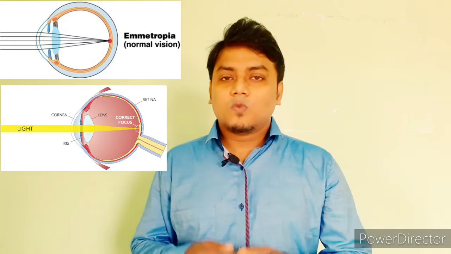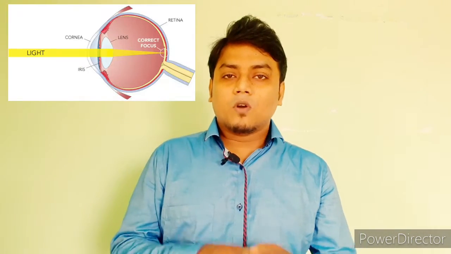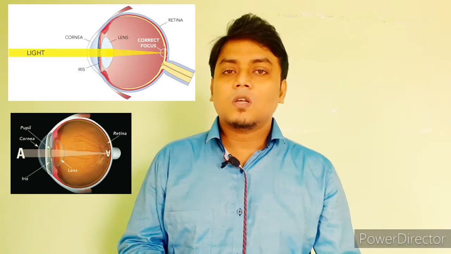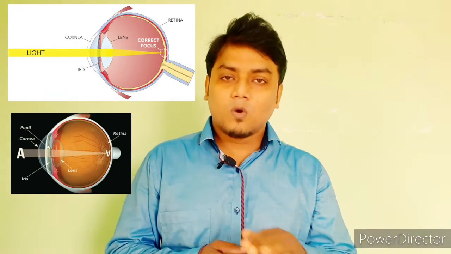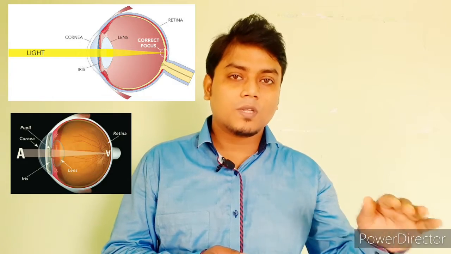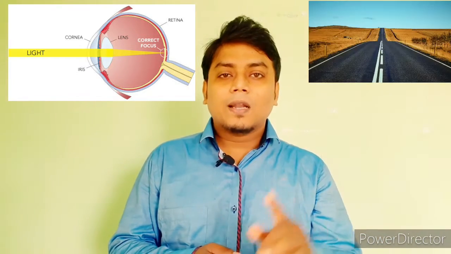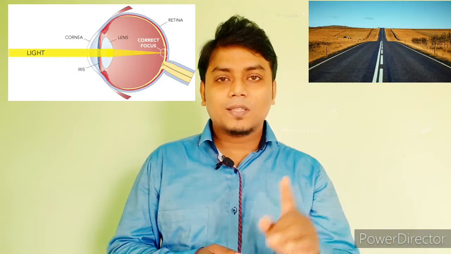Before knowing myopia, we have to know about normal eyes, meaning emmetropia. So what happens in normal eyes? In emmetropic conditions, when light comes from infinity and passes through our cornea and lenses, it focuses on the retina. Only in this condition can we see the distant object clearly.